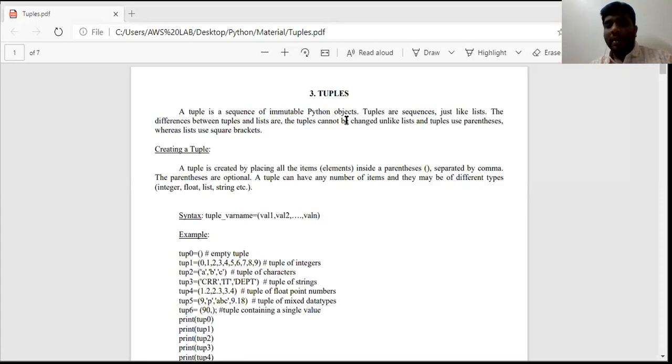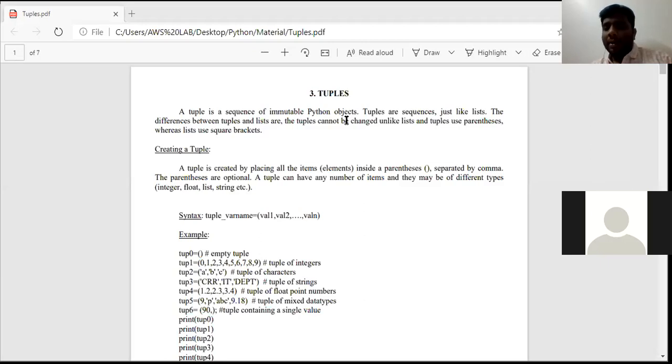The third point is that tuples are immutable. Why? Because we cannot change the elements of a tuple. Whereas we have discussed that lists are mutable, where we can change the elements. Here tuples are immutable, where we cannot change the elements.